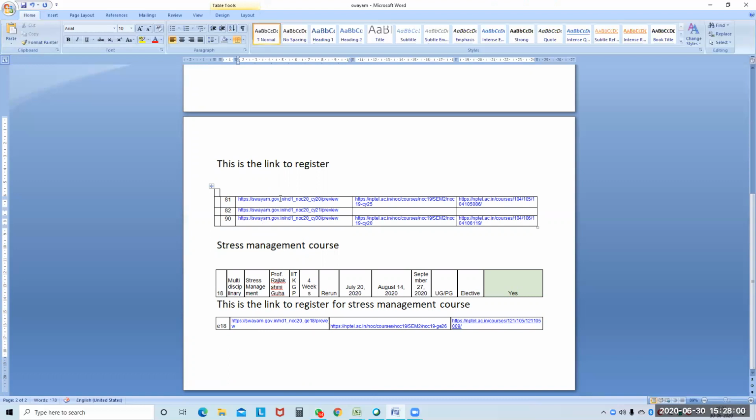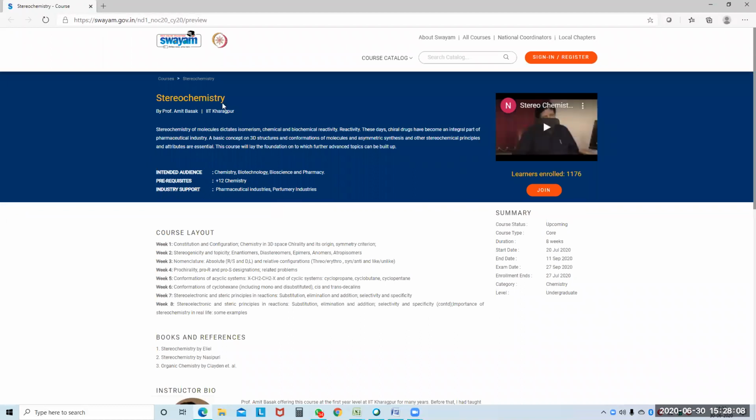You can see here now, it automatically goes to the SWAYAM page. This will be the page. Suppose you are going for stereochemistry, then stereochemistry is there. If it is introduction to polymer science, you will see the polymer science course here.